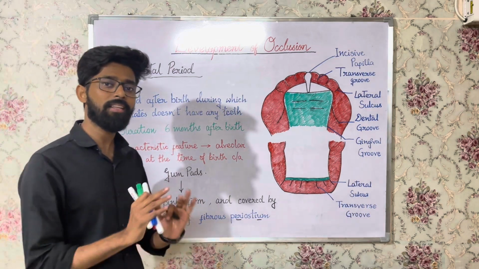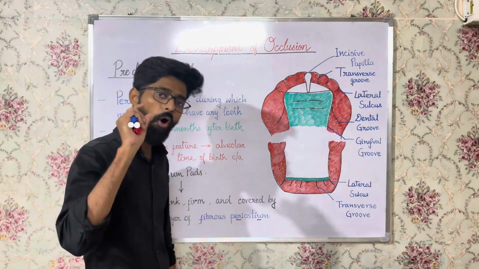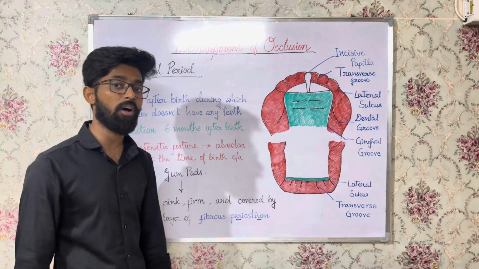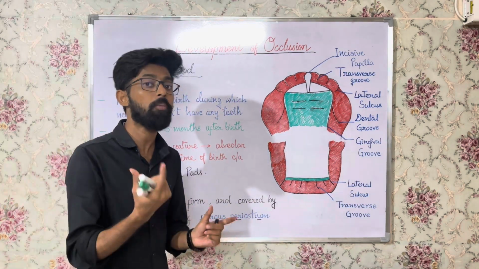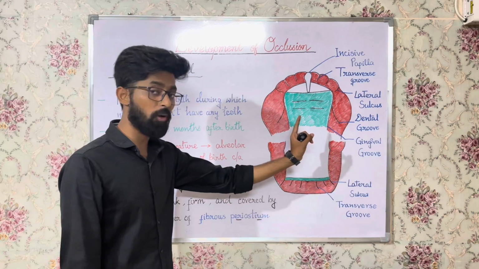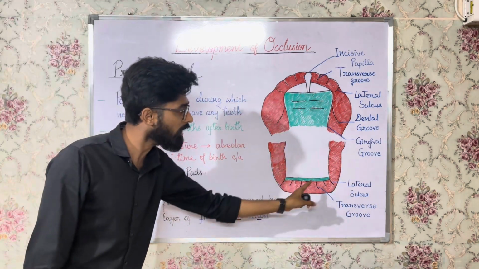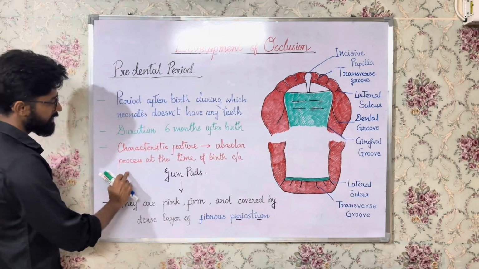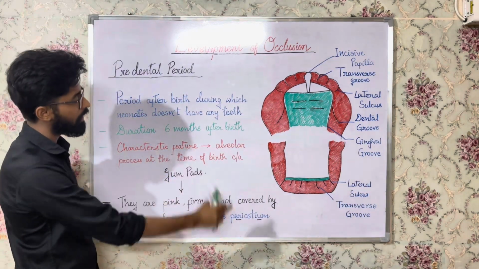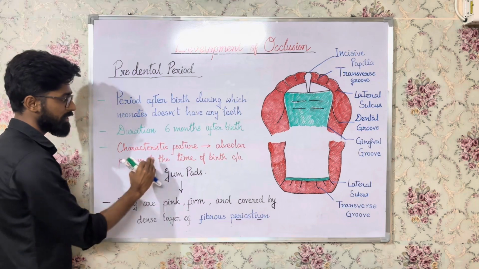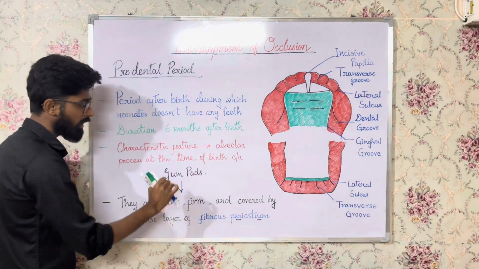Since in the predental period there are no teeth, the only characteristic feature is the presence of the alveolar process which will bear the teeth in future. The alveolar processes are called gum pads. This is the upper gum pad, this is the lower gum pad. So the characteristic feature of the predental period is the alveolar process at the time of birth, which are called the gum pads.